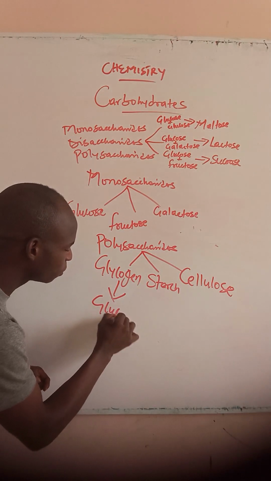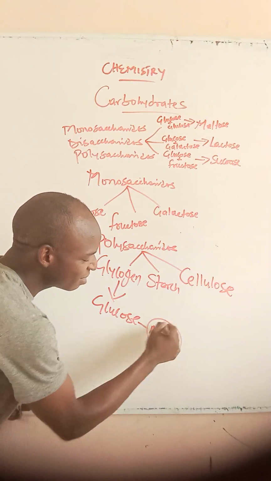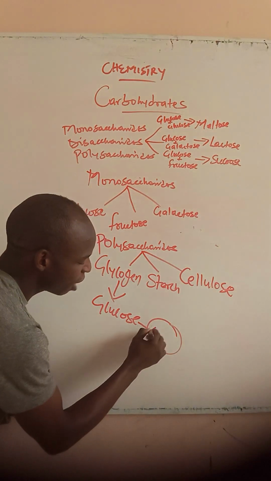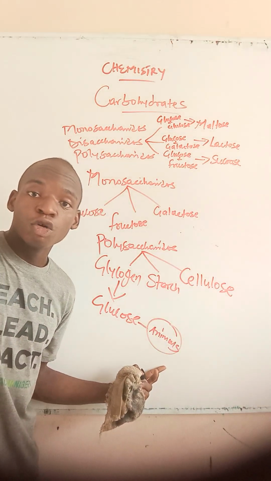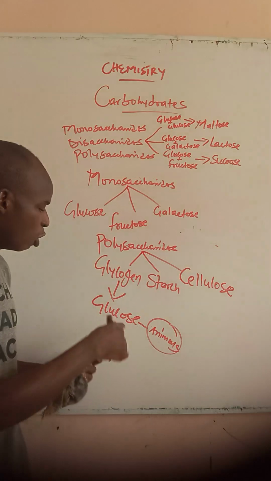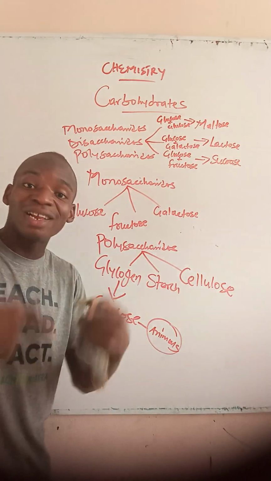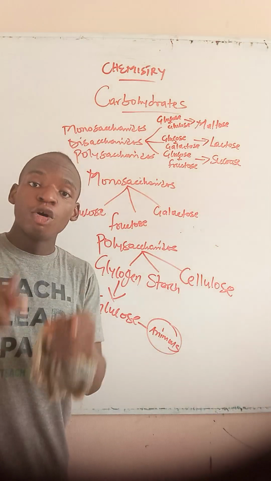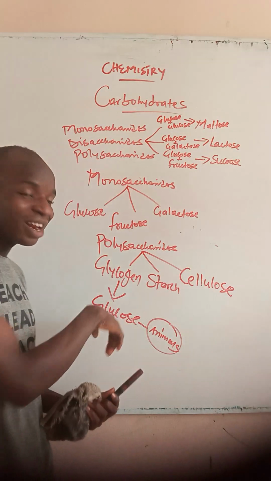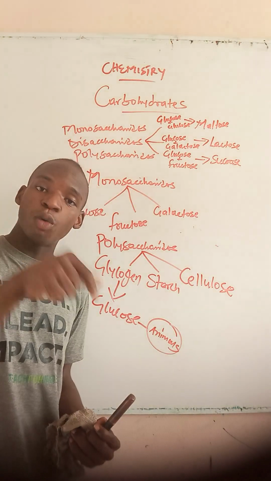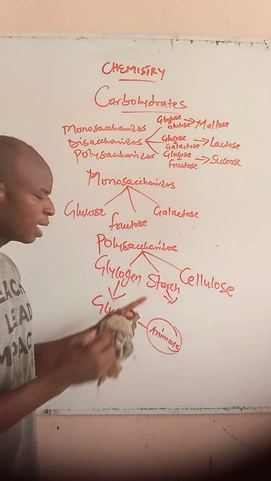Now, glycogen in your biology is the storage form of what? Of glucose. In what? In man. Or of course, let's say in animals. Are you following? So animals store carbohydrates in form of what? Glucose. Okay? So animals store glucose in form of what? Glycogen. In form of glycogen. Do you understand? And glycogen is what? Is a storage polysaccharide. Confirm.